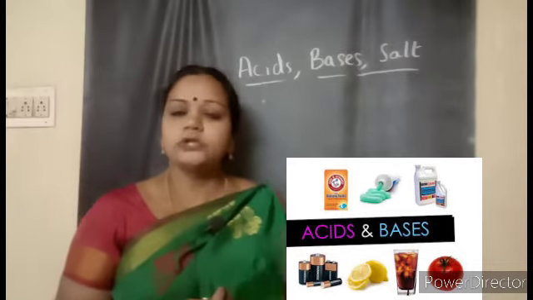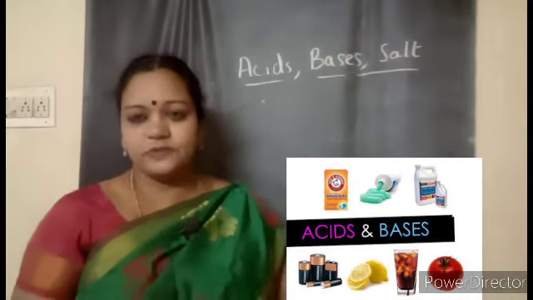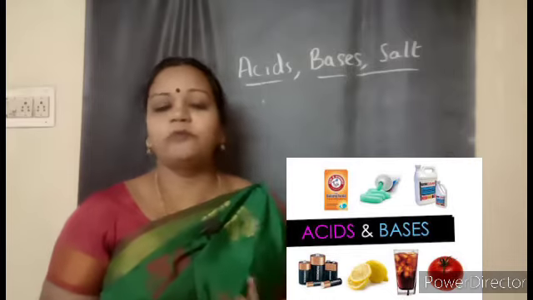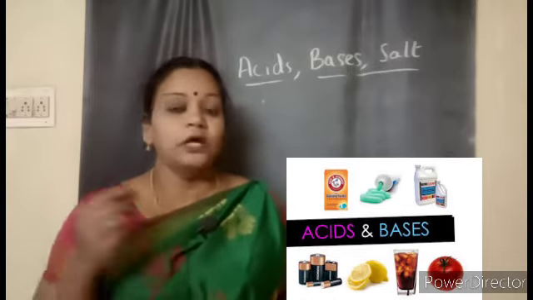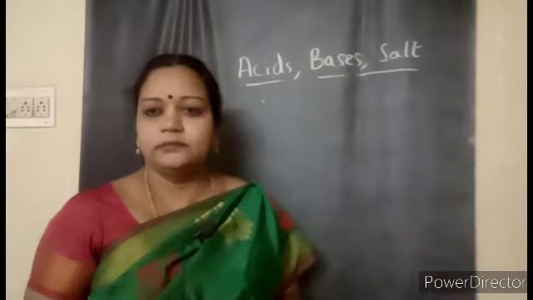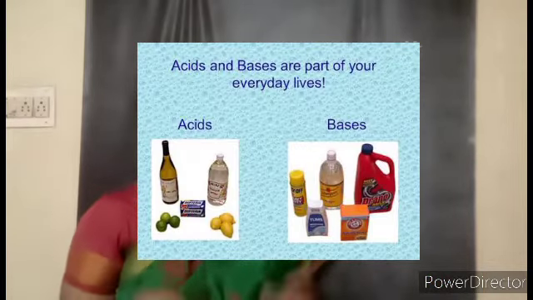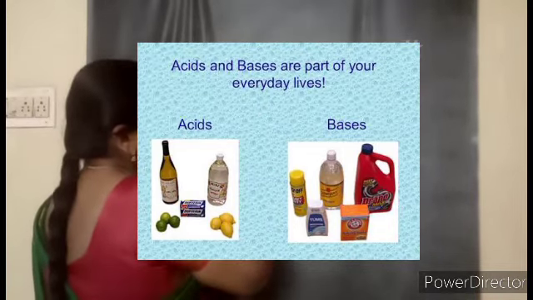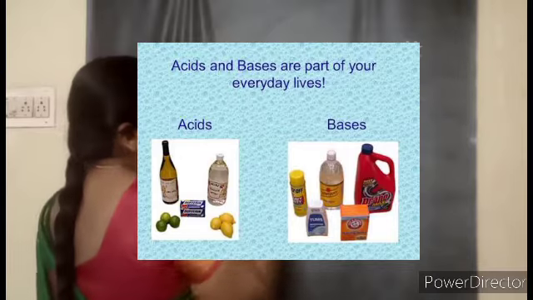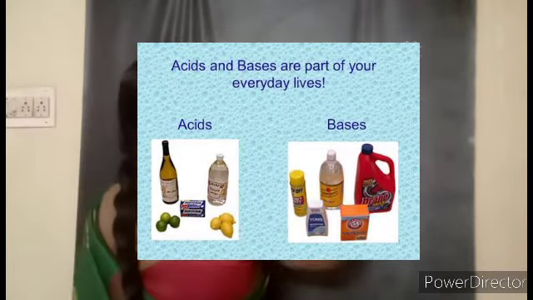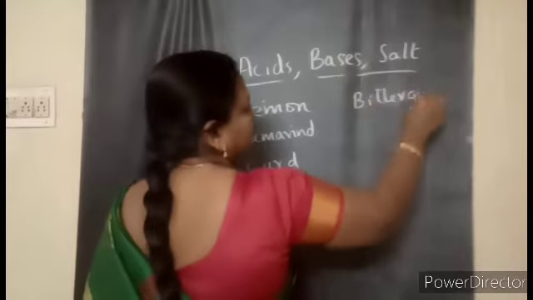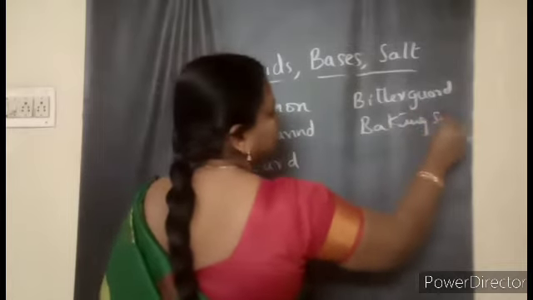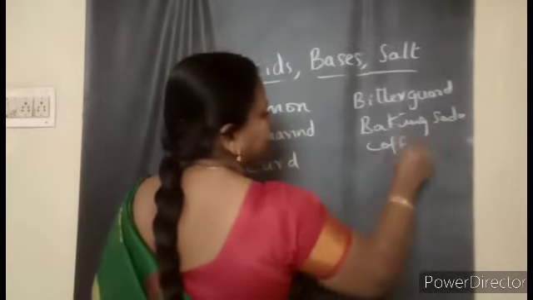learn in today's class. So I'll write the names of some substances, some things. As soon as I write, you can say what type of taste they will have. Just as a change, today we are going to have some fun. What type of taste they will have: lemon, tamarind, curd, bitter gourd, baking soda, coffee bean. Like that we can add to the list.